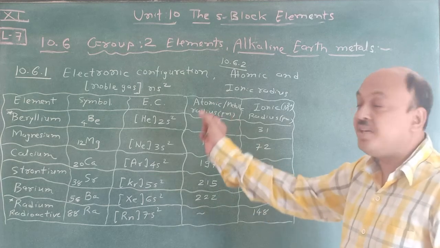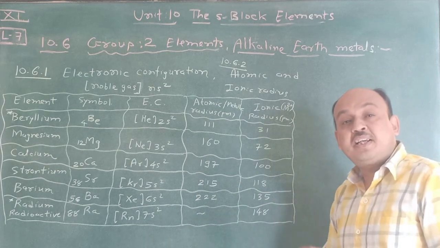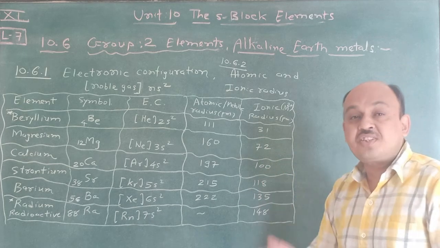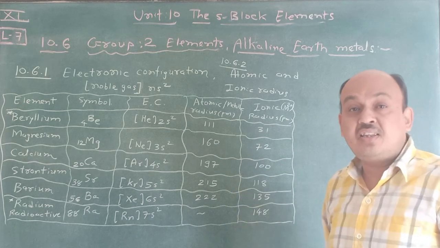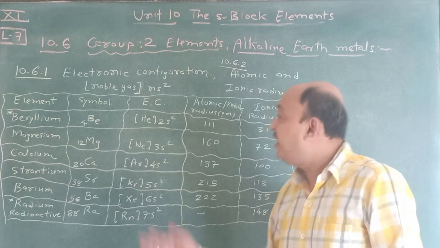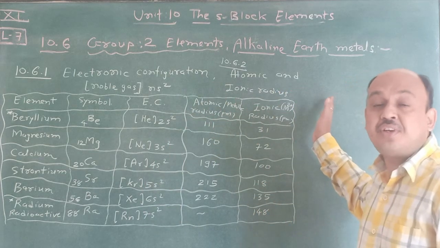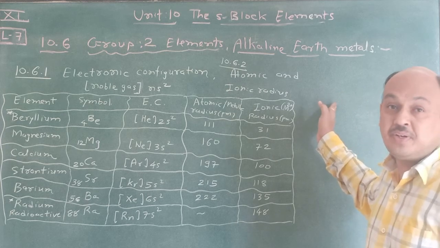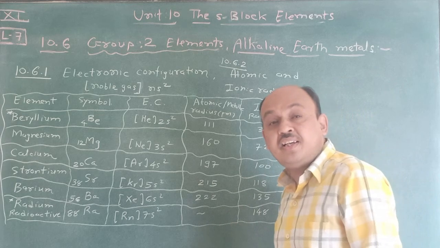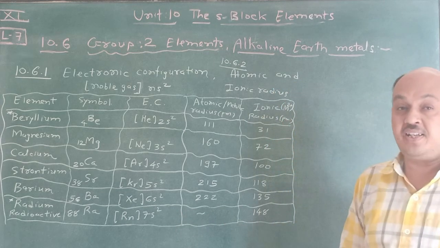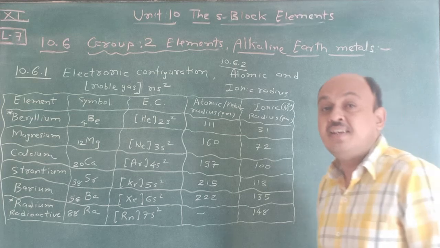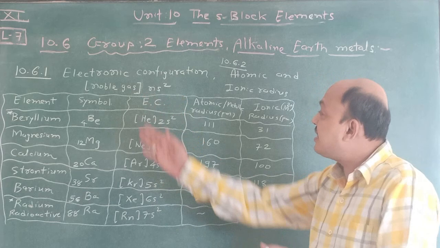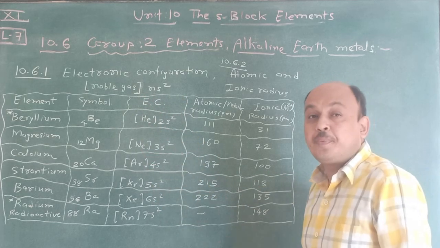Then you have to learn electronic configuration, atomic radius, ionic radius, then ionization enthalpy, which is first, second and third ionization enthalpy, then electronegativity, and hydration enthalpy. This is known as atomic properties. Then we learn physical properties and then chemical properties. So this is the sequence for group 2 elements.